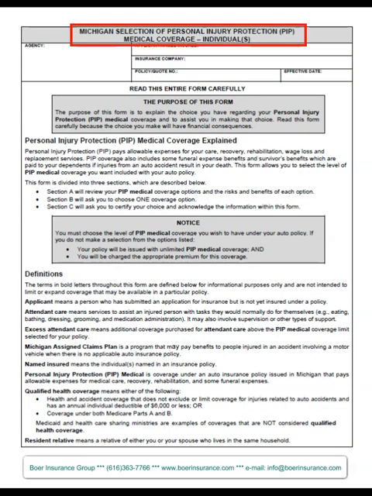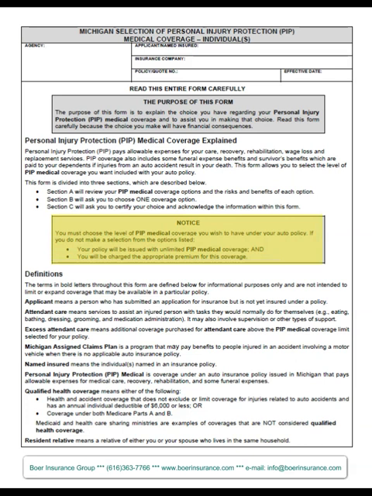Now let's review the form for the personal injury protection medical coverage. On this form, like the other, this section should be pre-filled with your information. This section outlines the purpose of this form. And here they describe what personal injury protection coverage does. As noted here, the personal injury protection medical expense coverage election form is divided into 3 sections. In Section A, you review your medical coverage options and the risks and benefits of each option. Section B will ask you to choose one coverage option. Section C will ask you to certify your choice and acknowledge the information within this form.